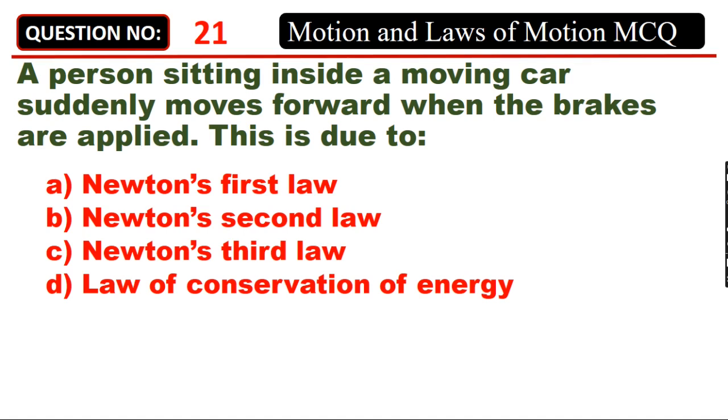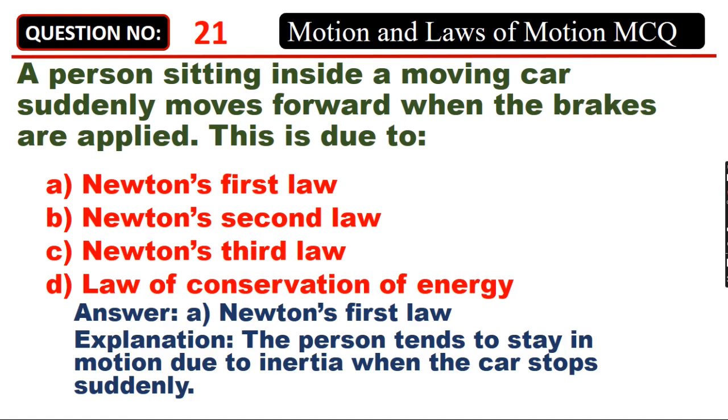A person sitting inside a moving car suddenly moves forward when the brakes are applied. This is due to A. Newton's first law, B. Newton's second law, C. Newton's third law, D. Law of conservation of energy. Answer: A. Newton's first law. The person tends to stay in motion due to inertia when the car stops suddenly.